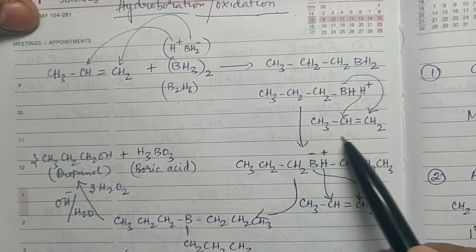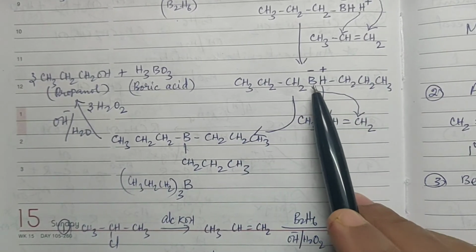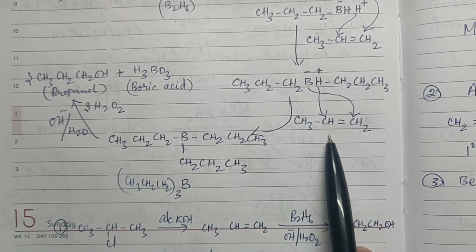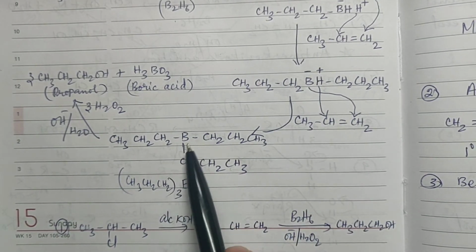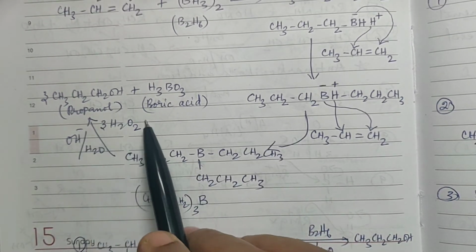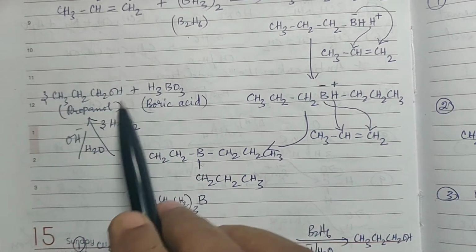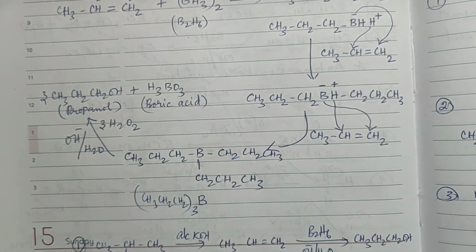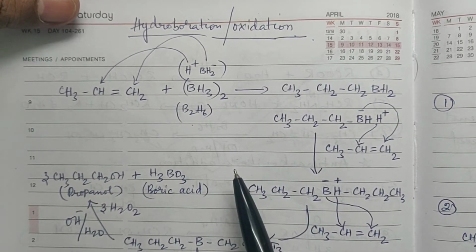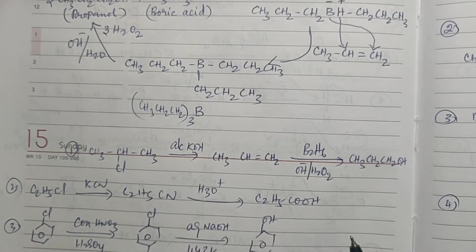So this will be treated with another molecule of alkene and you will get the corresponding product. Then again one more hydrogen is there with boron, so it will add up another molecule of alkene and that will give you, boron being trivalent, you will get alkyl group on all the three sides, which on oxidation with hydrogen peroxide in the alkaline medium will give you primary alcohol and the byproduct is boric acid. So this reaction is called as hydroboration oxidation. Please remember that you will get a primary alcohol in this case. Right?